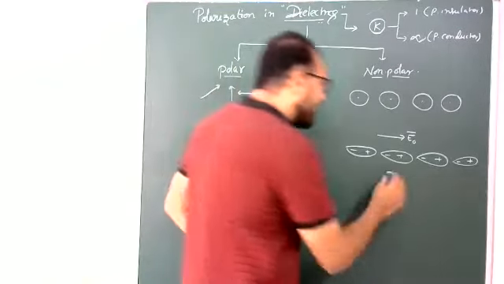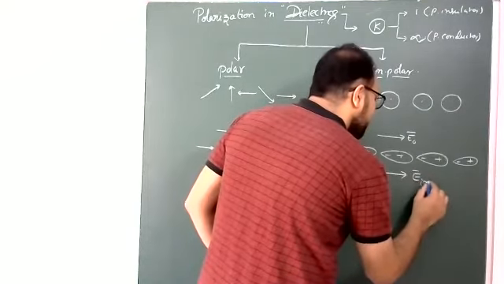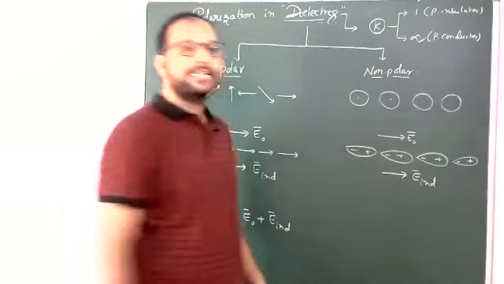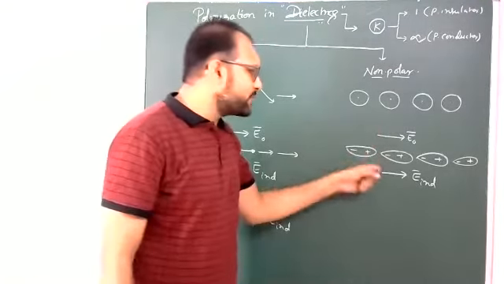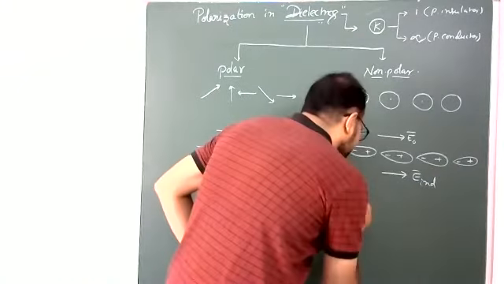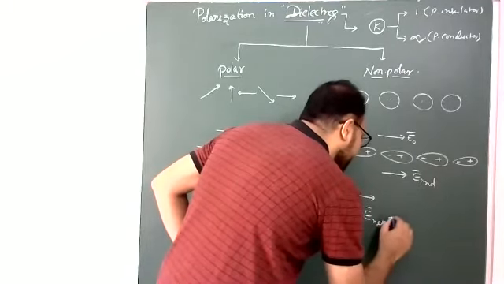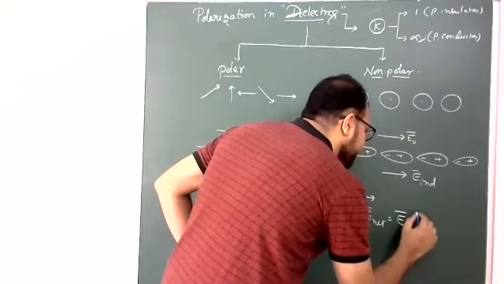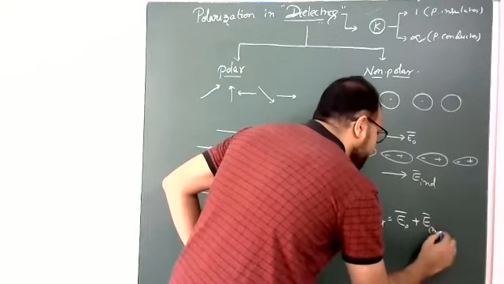So here also an electric field is induced. This is the induced electric field. Due to these two electric fields there is a net electric field, the resultant, which is the vector addition of applied and induced.